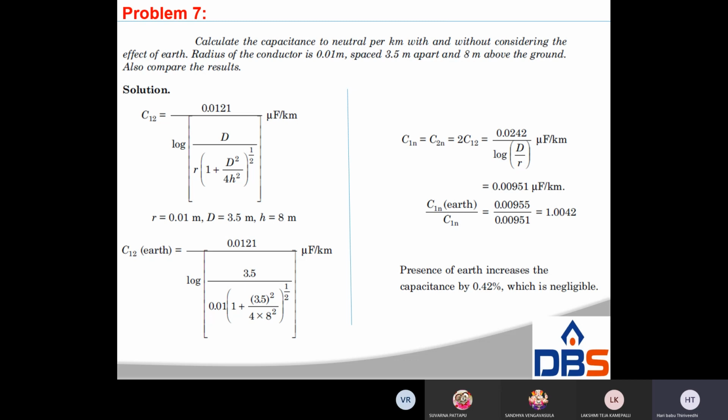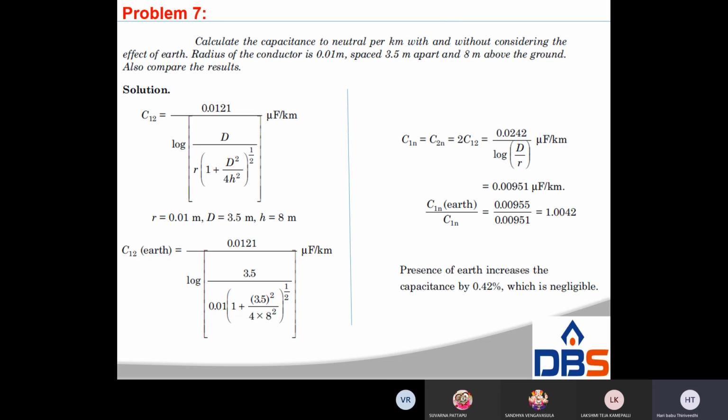Now without the effect of earth, C1n, C2n is equal to 2Cn, that is 2 pi epsilon naught by log d by r. The value is 0.00951. So you have to compare the earth and normal one. With the effect of earth it is 0.00955, and the normal value is 0.00951. So the ratio is 1.0042.